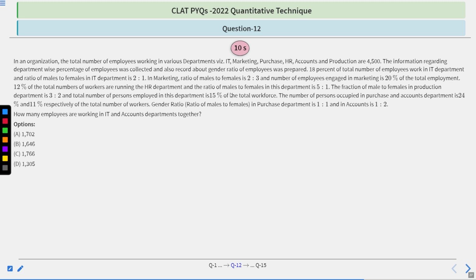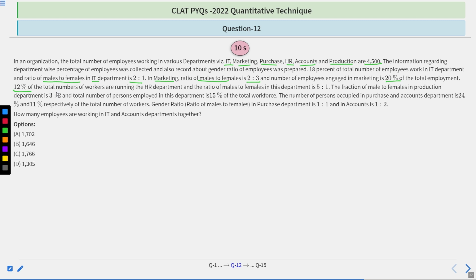Passage is the same. Let me just quickly go through it. So, IT, marketing, purchase, HR, accounts and production departments all have a total of 4,500 employees. Now, in the IT department, the ratio of male to female is 2:1. In marketing, the male to female ratio is 2:3. The number of employees in marketing is 20% of total employees.